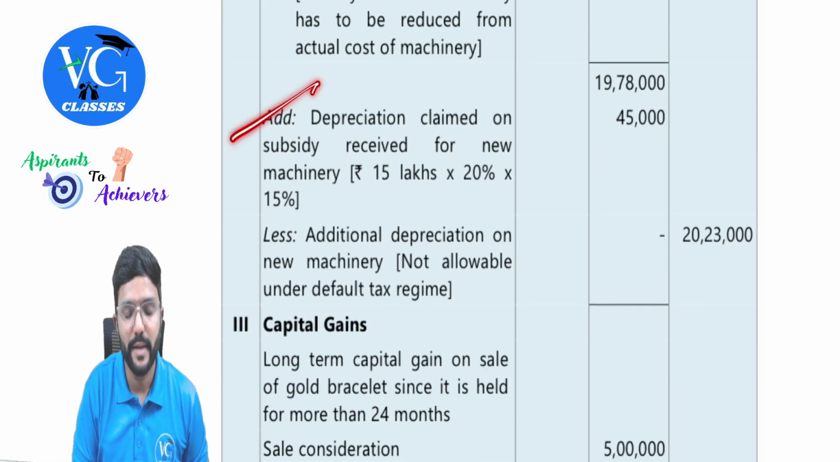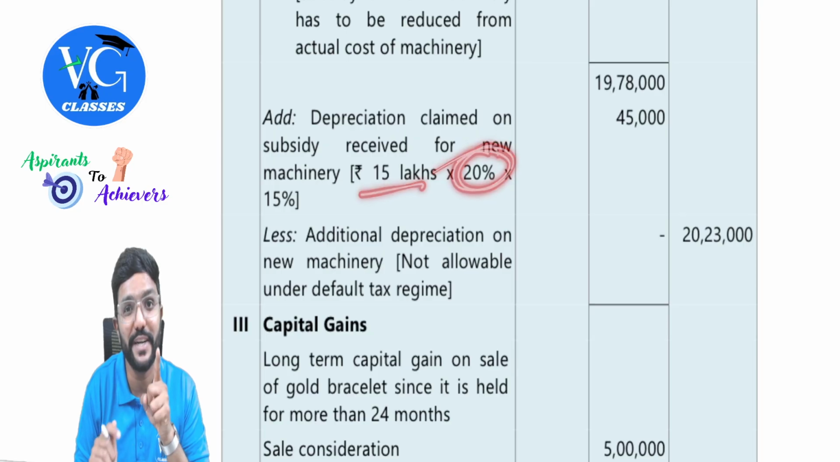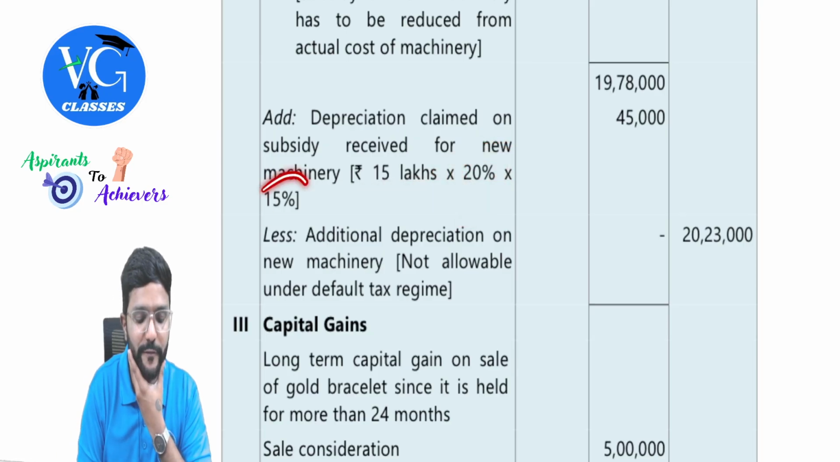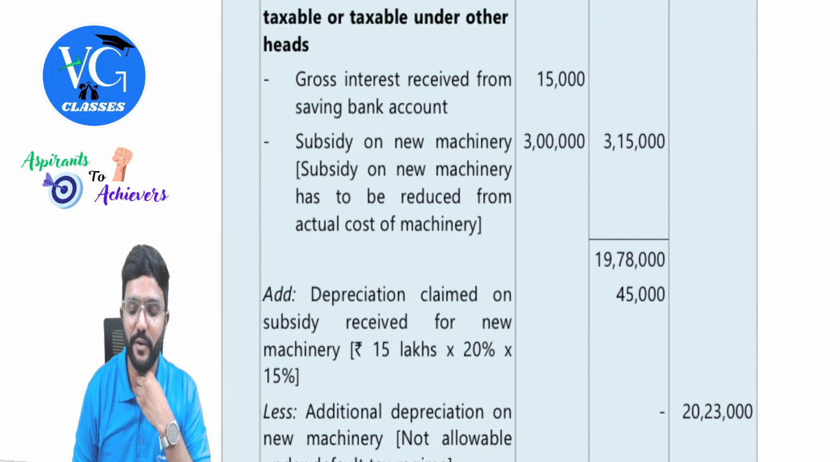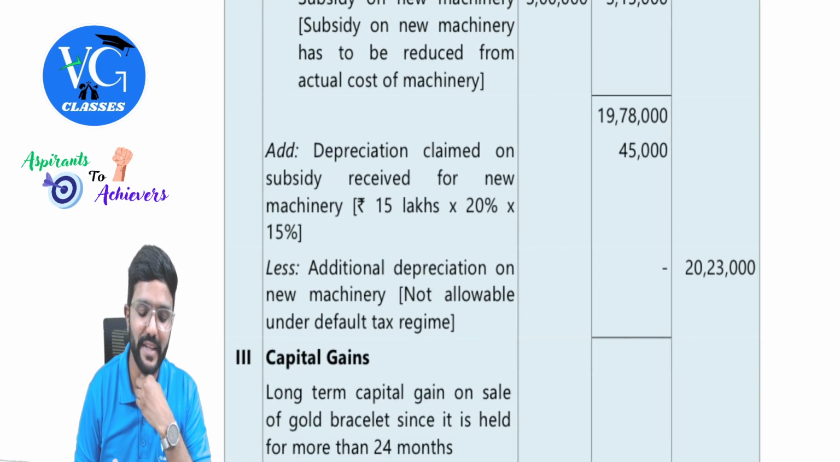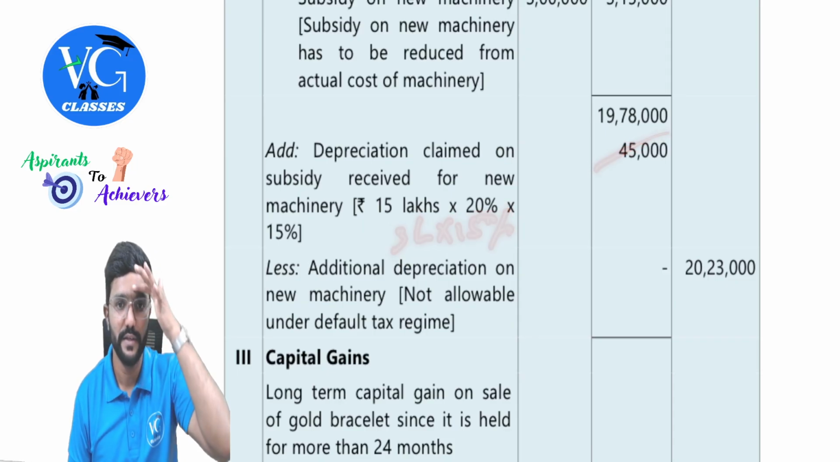So we need to add back the depreciation on that 3 lakh. So 15 lakh into 20%. This 20% is not depreciation rate. This is subsidy part, guys. Please be careful. Don't get confused. Into 15% depreciation rate. So this is nothing but subsidy. Anyway, you would have calculated subsidy here, 3 lakhs. Straight away take 3 lakh into 15%. That would be better. 45,000.